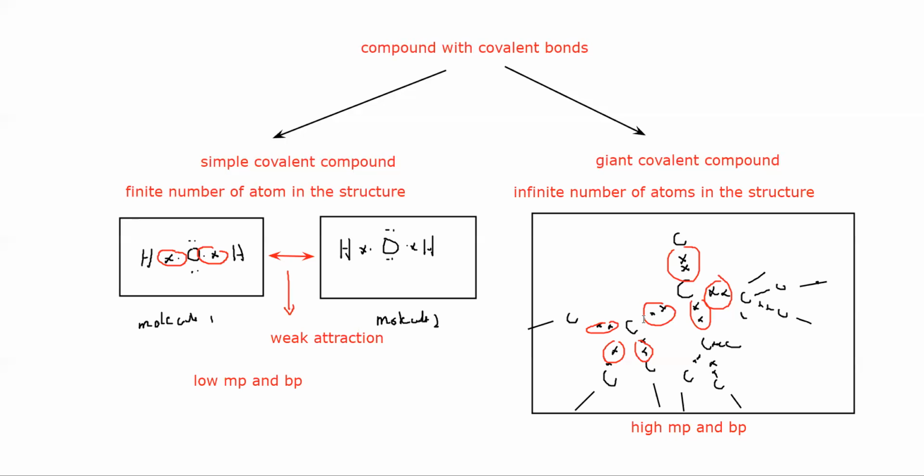Is the concept of simple covalent and giant covalent structures clear? In a simple covalent structure, you will have a finite number of atoms. In a giant covalent structure, you will have infinite. Now we cannot separate them, which needs a very high temperature. Practically, chemically it can be done, but physically, like supplying heat energy, it cannot be done. So we are not able to break these bonds.